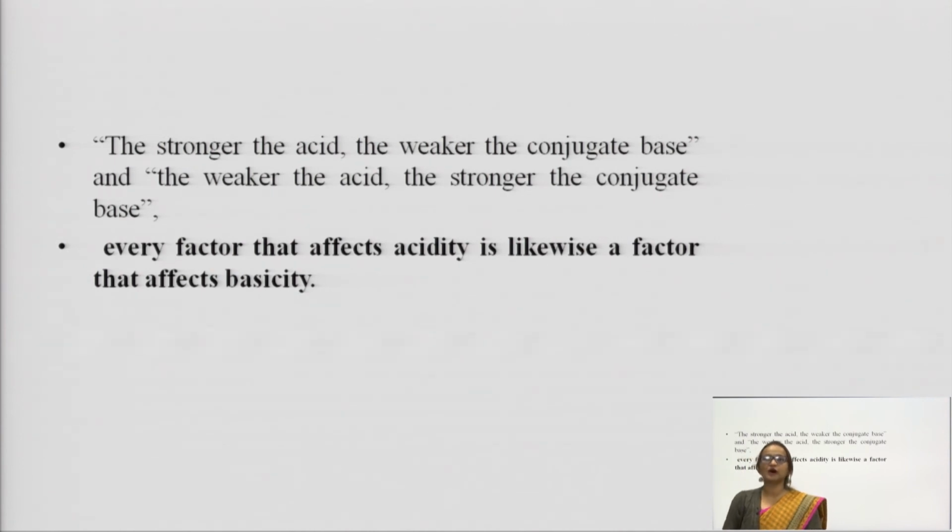So this is all about the stronger the acid, the weaker the conjugate base, the weaker the acid, the stronger the conjugate base. Means if some factor affects the acidity, then ultimately it will reflect that it is also affecting the basicity. Means if some factor is affecting the basicity, then you can say it also affects the acidity.